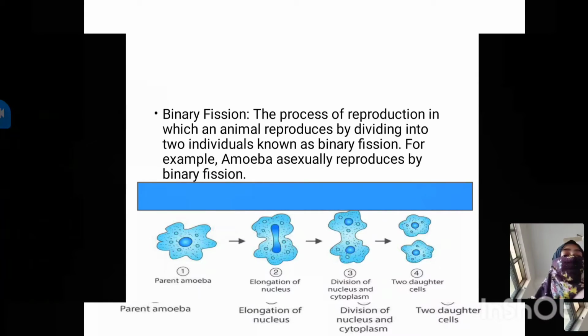In this, the nucleus of the amoeba will elongate into two, and then its cytoplasm will be divided, and then they both will be reproduced as two independent daughter cells.